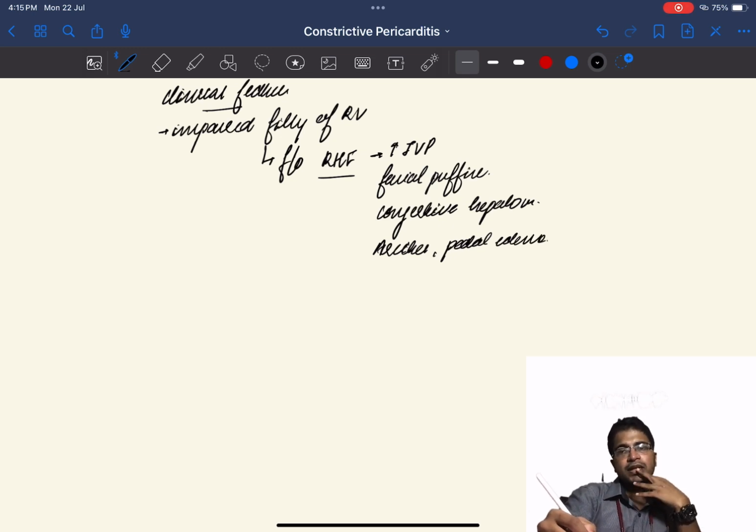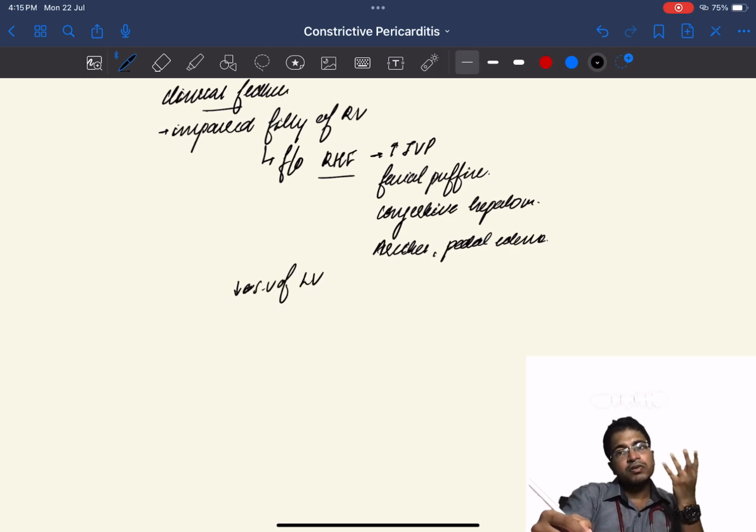Since there is impaired filling of the right ventricle, the stroke volume from the right ventricle is also diminished. This will lead to reduced input to the left atrium, which will eventually decrease the stroke volume from the left ventricle as well.